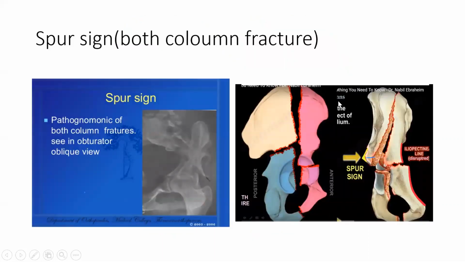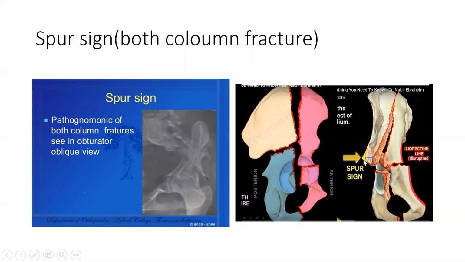So there are two columns, and sometimes the acetabulum gets fractured. What is a bicolumnar fracture? A both-column fracture. If the fracture is in between, there is an anterior column fracture and a posterior column fracture. There is a sign known as the spur sign. Spur sign is mainly pathognomonic of a both-column fracture.